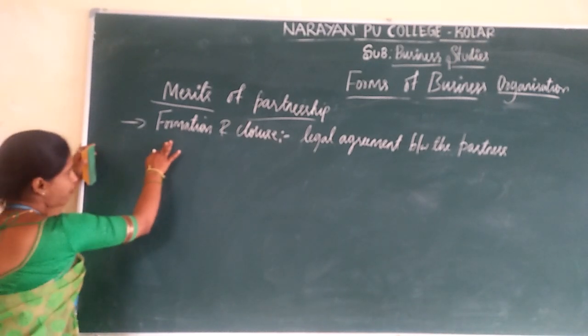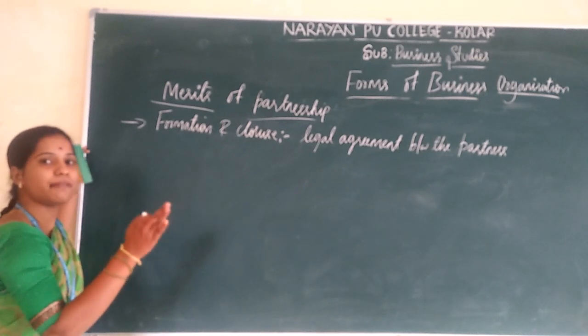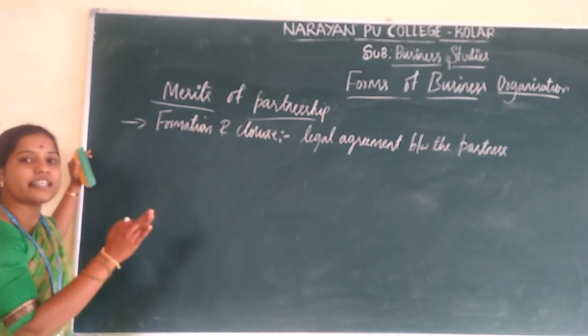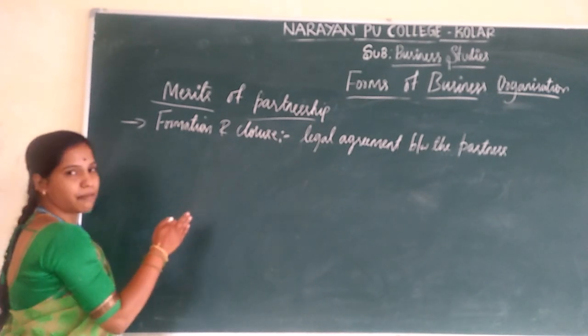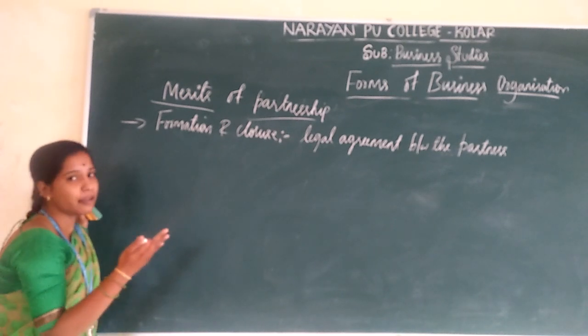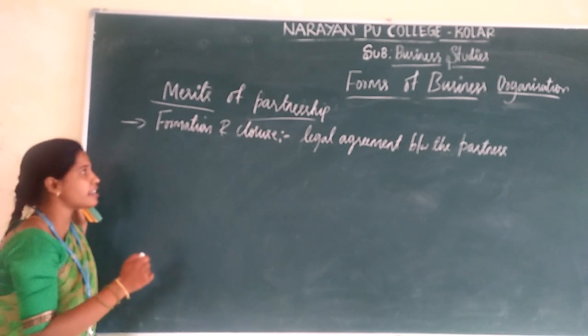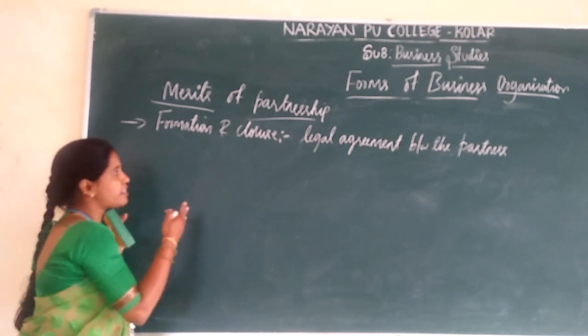According to the Indian Partnership Act 1932, it is very easy to form a partnership firm with a legal agreement between the partners, and they share their business activities. That is known as formation. And the next one is closure.